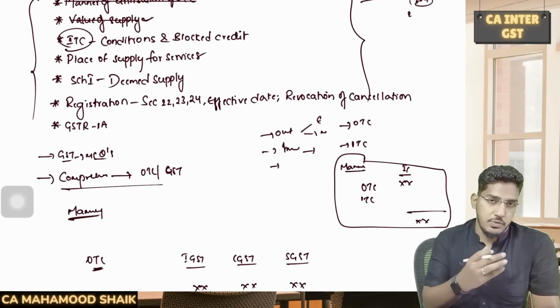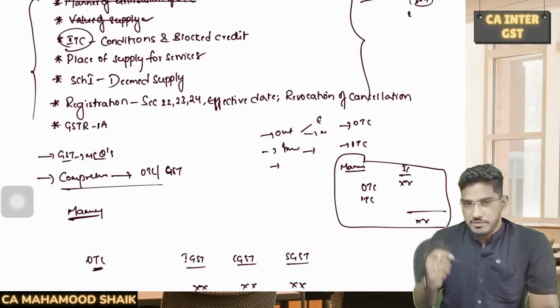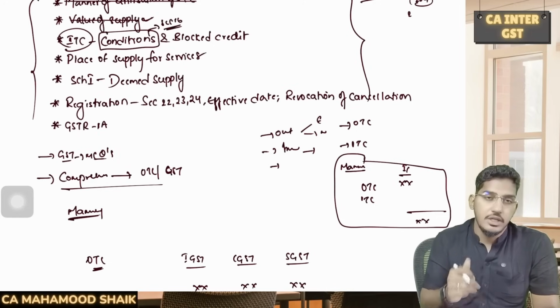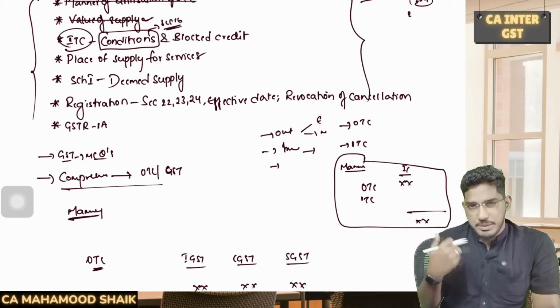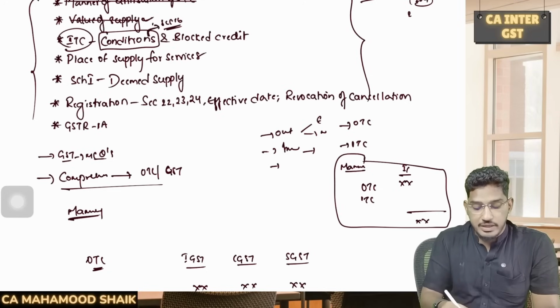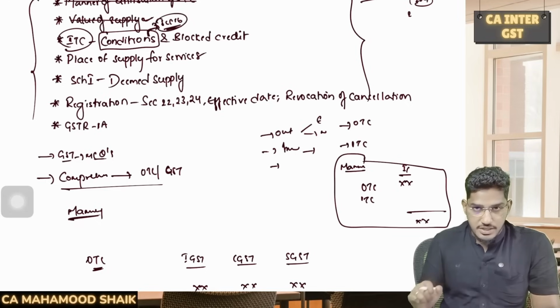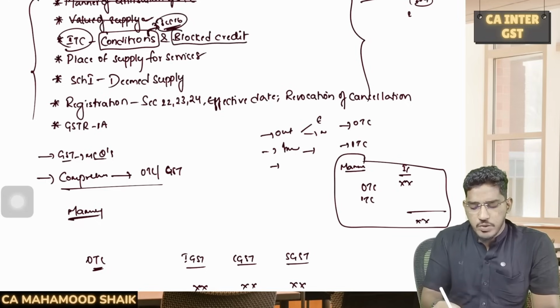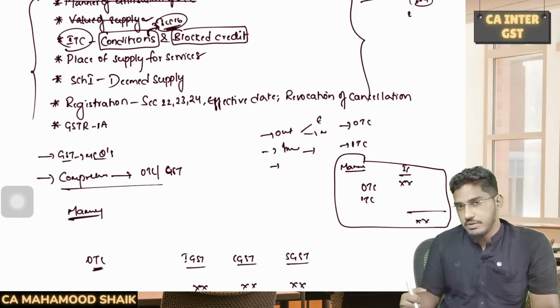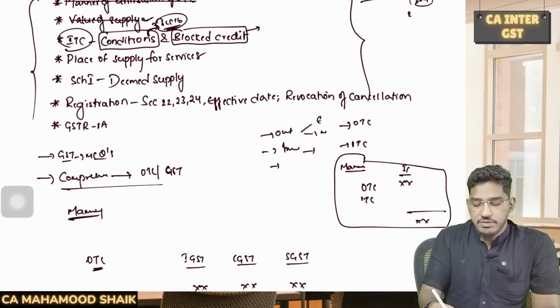There are multiple concepts involved in input tax credit, but very frequently the questions are going to get tested from section number 16, which talks about the conditions required to be fulfilled for availing input tax credit. Sometimes you buy the goods, you buy the services, you receive the invoices, but still you are required to comply with some conditions in order to avail the input tax credit. Those conditions are given under section number 16. Along with that, one more most important concept from the input tax credit: just as I told you there will not be a question paper without a question from the value of supply chapter, similarly, without a question from the concept of blocked credit, 17 subsection 5, there will not be a question paper.